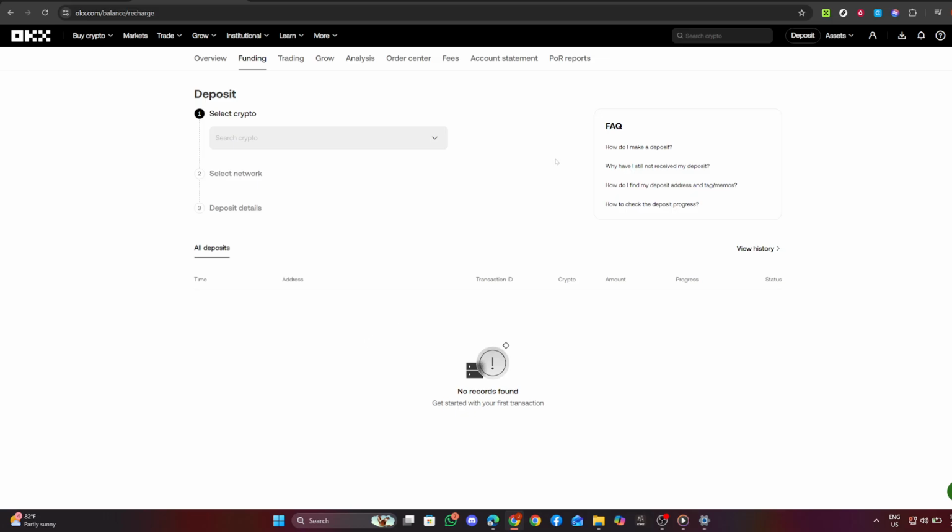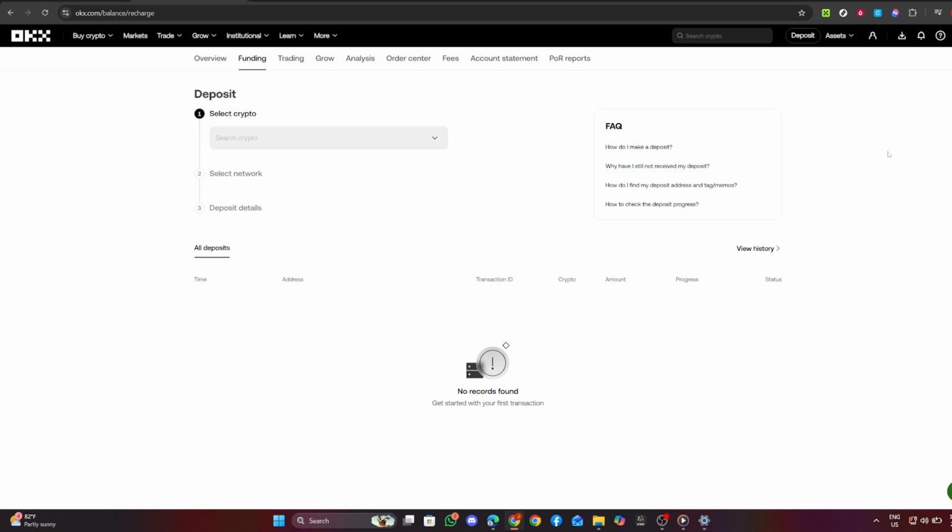Begin by navigating to the OKX website. In your browser, enter the URL for OKX. Once the page loads, locate and click on the Login button, typically found in the upper right corner of the screen. Enter your credentials to access your account. If prompted, complete any additional security measures to ensure your account is secure.